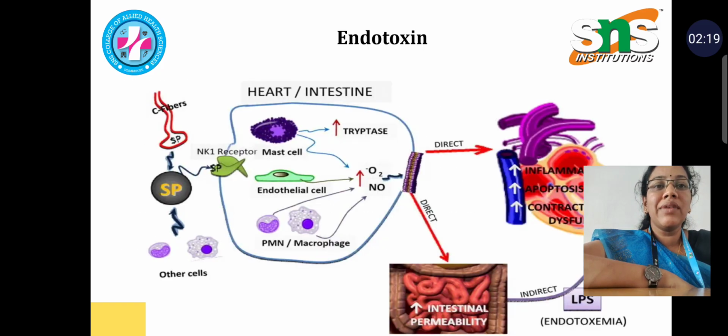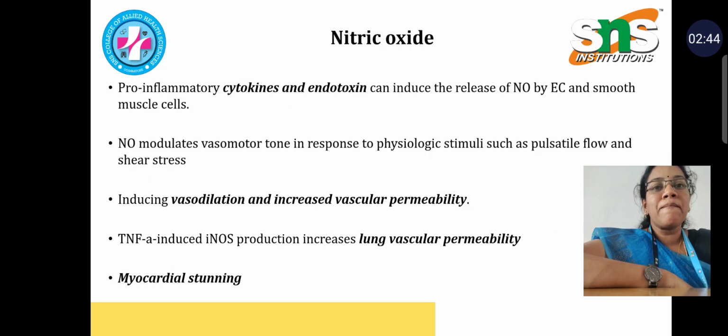In this image you can see where the heart and intestine are involved in endotoxin. Where the intestine gets permeable, it releases lipopolysaccharide, so it indirectly affects the heart by increasing inflammation, apoptosis and contractile dysfunction. All this occurs from the mast cells, endothelial cells and macrophages, which release numerous cytokines that can also affect this form of heart disease. Nitric oxide is a pro-inflammatory cytokine and an endotoxin that can be released from the extracellular matrix, where it can produce vasodilation, increased vascular permeability, lung water accumulation and even myocardial stunning.